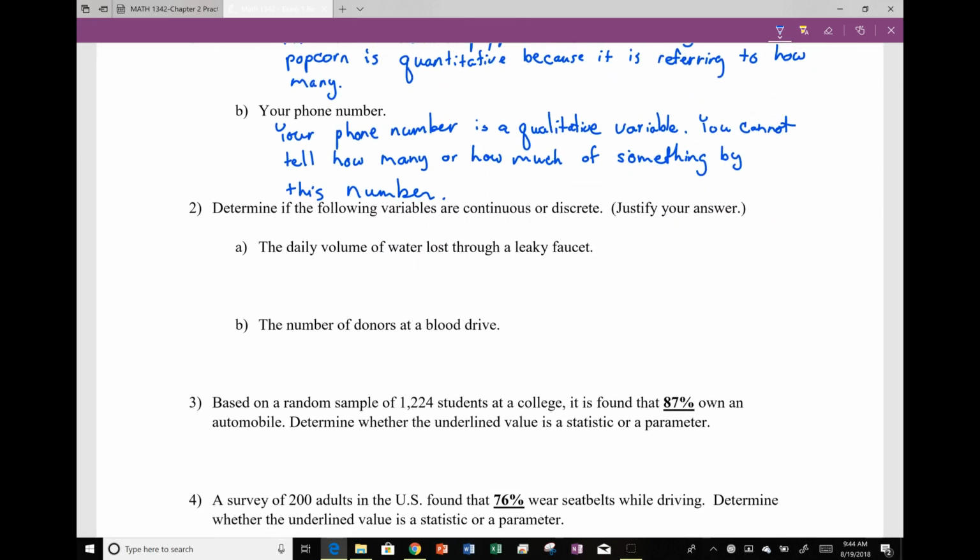Okay. Determine if the variables are continuous or discrete. Continuous and discrete describe our quantitative variables, the ones with numbers. Discrete variables just means it's one number or it's another number. It can't be in between. Discrete especially describes people, number of items purchased, that type of thing.